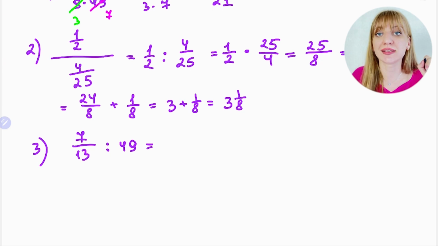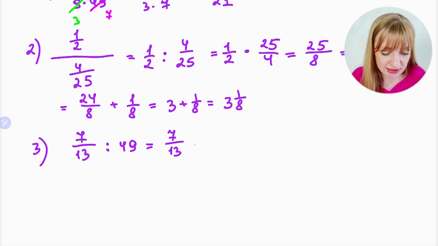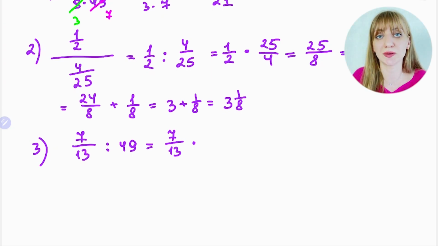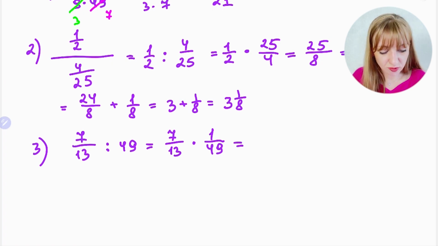Just one rule: division we change to multiplication, and the second fraction we make reciprocal. First I write without changes 7 over 13, then division I change to multiplication, and then 49 you need to flip, or make it reciprocal. 49 is an integer, so it's 49 over 1 if you write it as a fraction, and if you invert it, it's just 1 over 49. And then it's equal, and now again, what we do for multiplication, right?